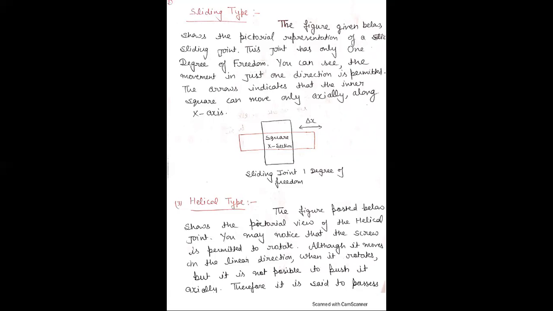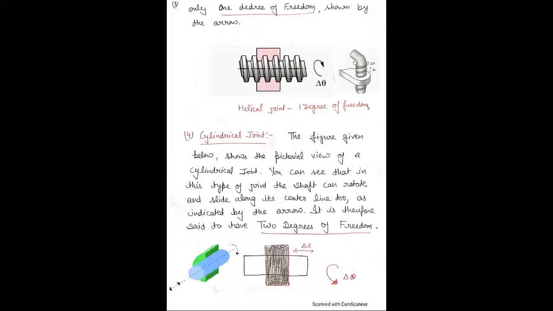Next is the helical type joint. This is the helical joint picture. In this, there is only 1 degree of freedom. Here, like a screw only